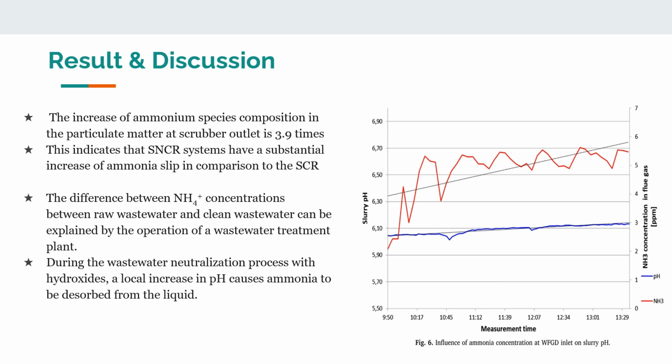This indicates that SNCR systems have a substantial increase of ammonia slip in comparison to SCR. The difference in ammonium concentration between raw wastewater and clean wastewater can be explained by the operation of the wastewater treatment plant during the wastewater neutralization process with hydroxides. A local increase in pH causes ammonia to be released from the liquid.